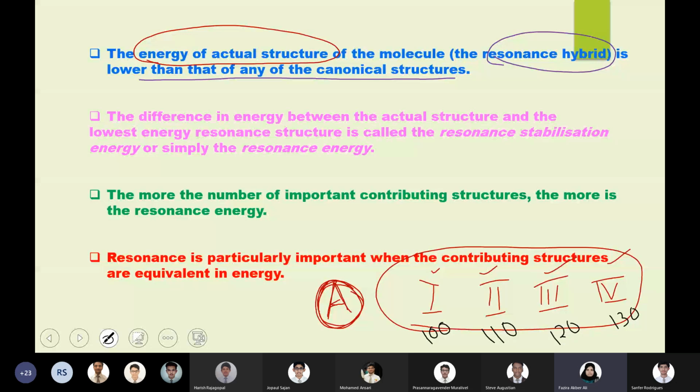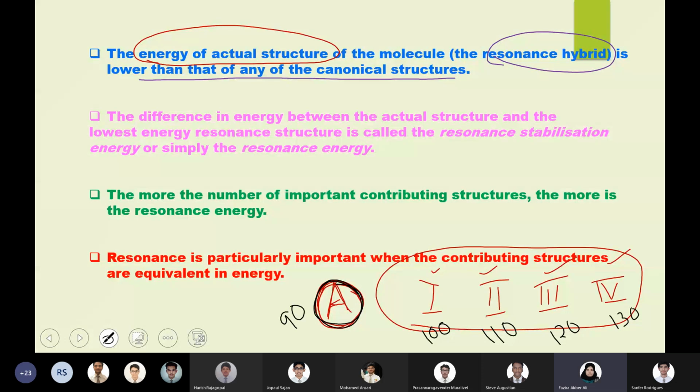And the actual compound A will have energy less than 100, because the actual structure of compound A is a hybrid of these, and its energy will be less than any of these contributing structures. Let's say it is 90, just a number I've taken.